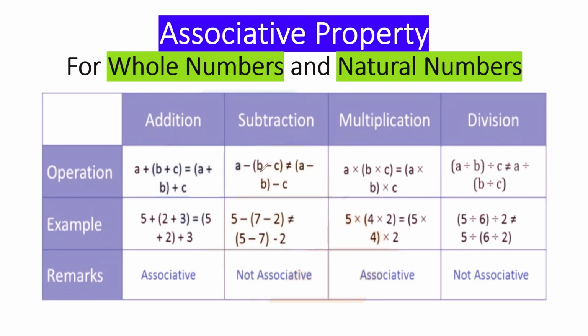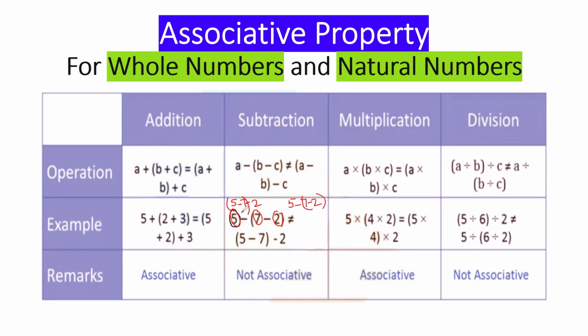Now let's see the subtraction part. Here we are taking the number 5, number 7, number 2. So we have three numbers, 5, 7, 2. We have to do subtraction. We'll group the first two numbers here. We'll group the last two numbers here.